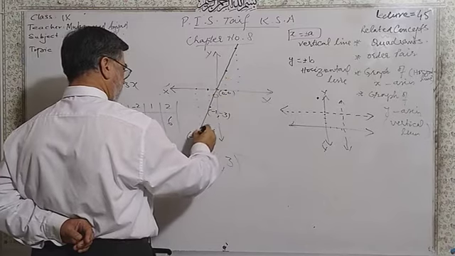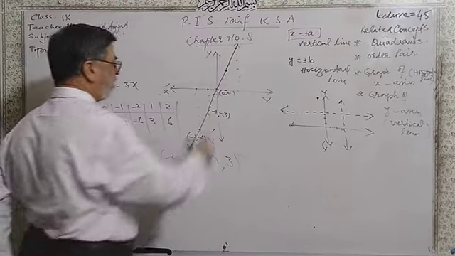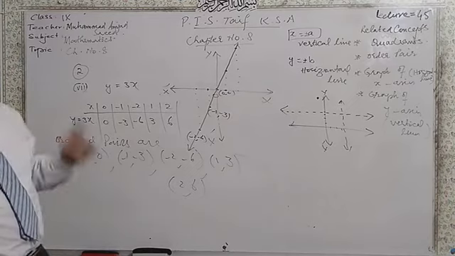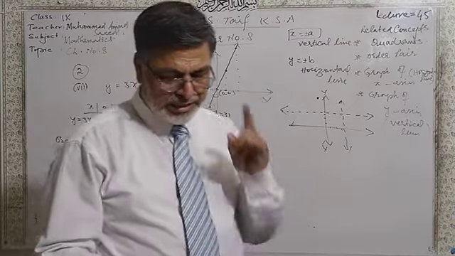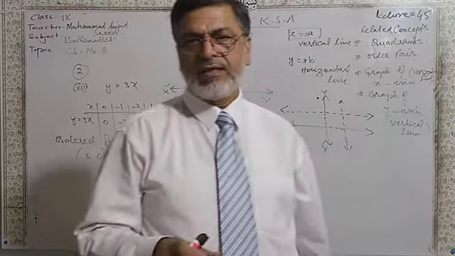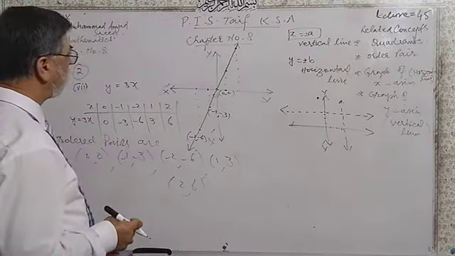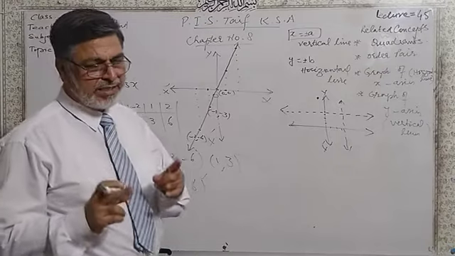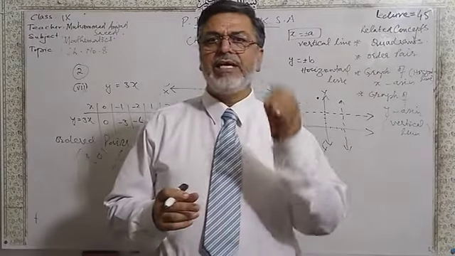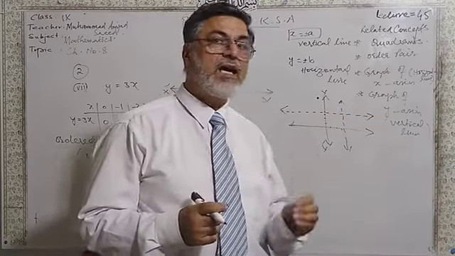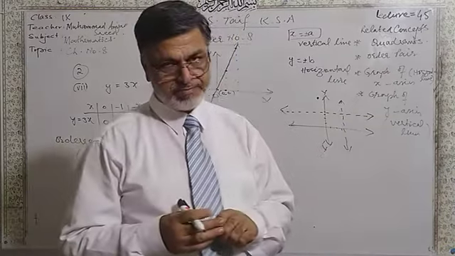Dear students, this is your equation of a line. This is the equation of a straight line. And remember that the equation of a straight line is always between directly proportional quantities. If the line is straight, then it will be the graph of a linear equation.